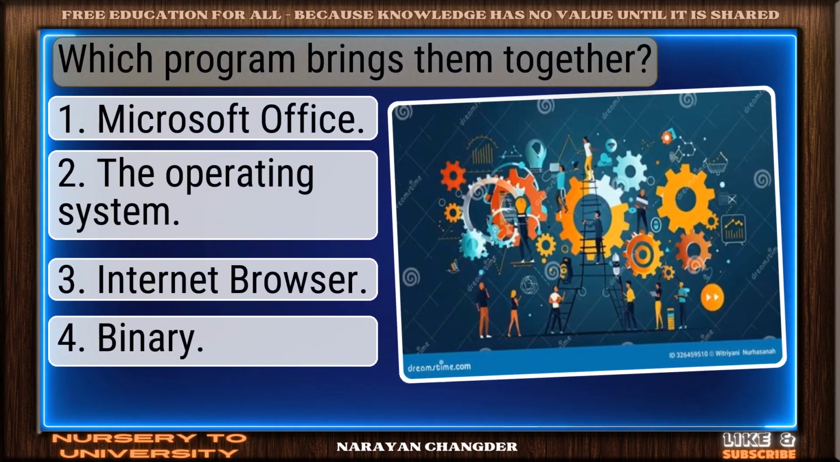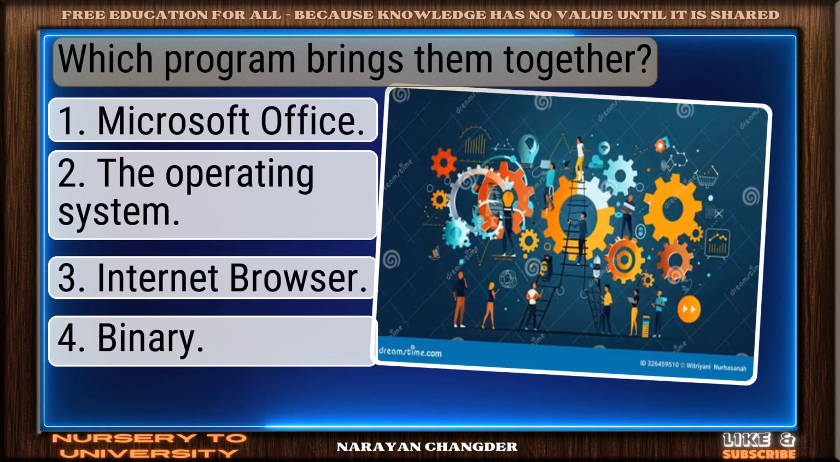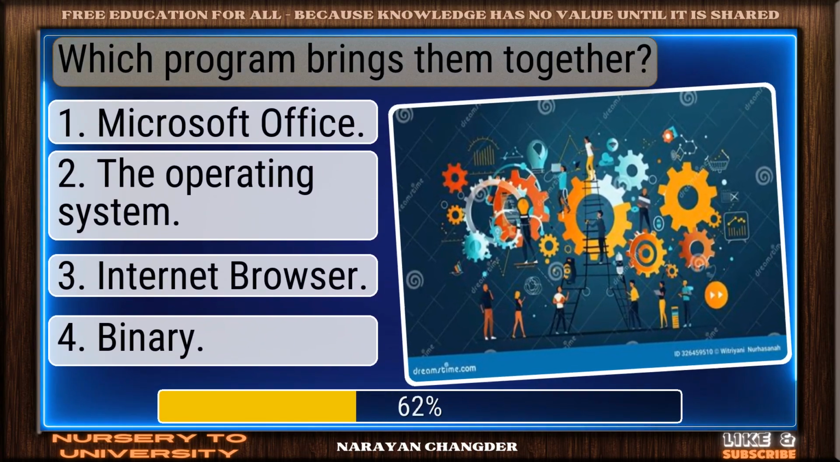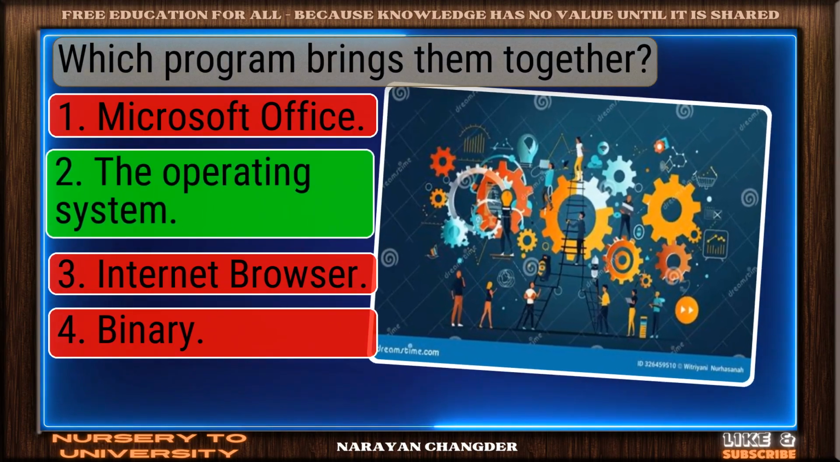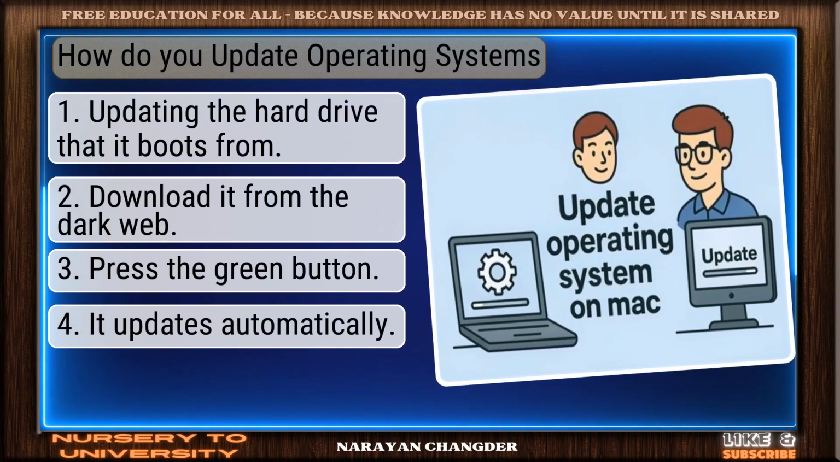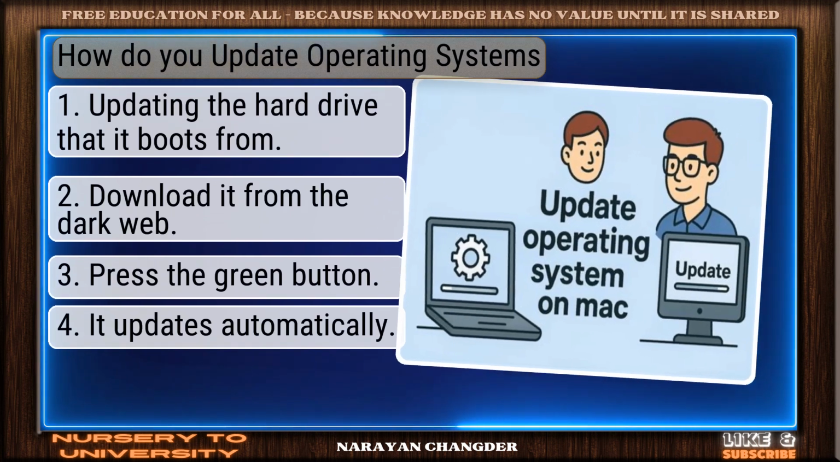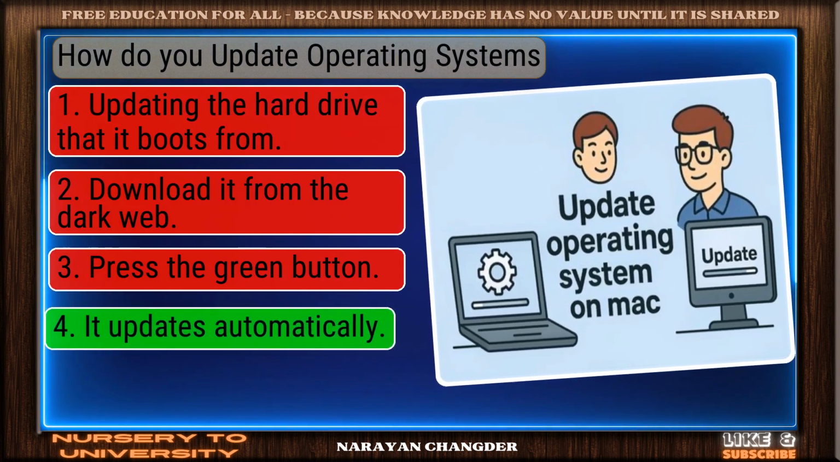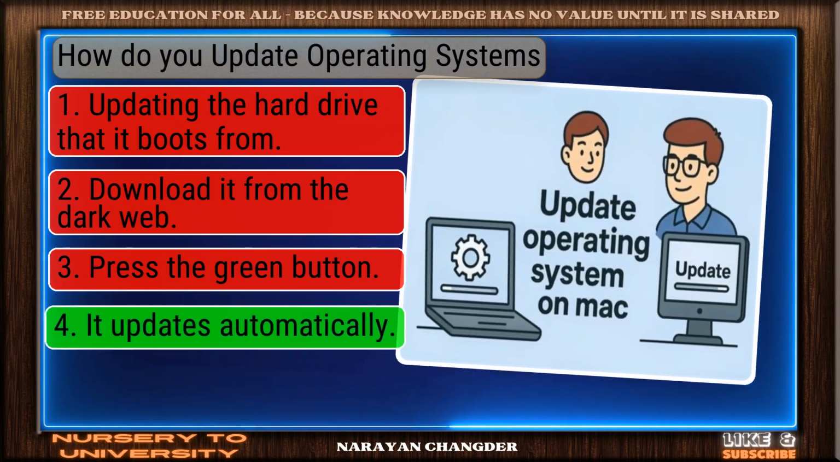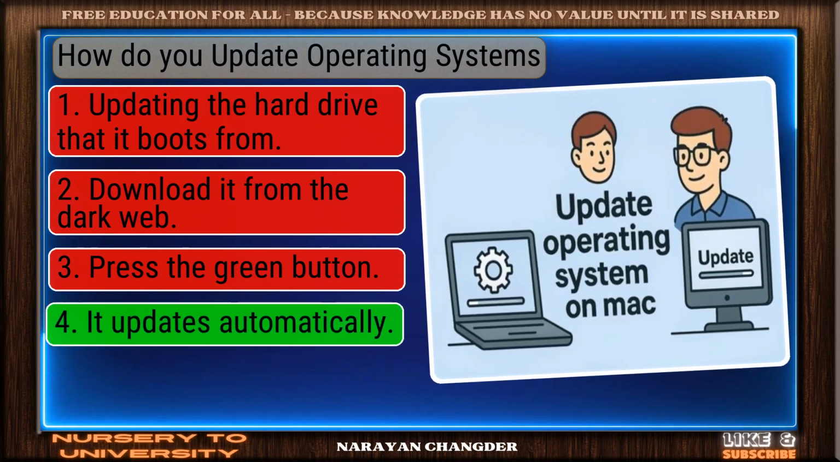Question number 33. Which program brings them together? Great thinking. The operating system is the right choice. Question number 34. How do you update operating systems? On track. It updates automatically is the correct answer.